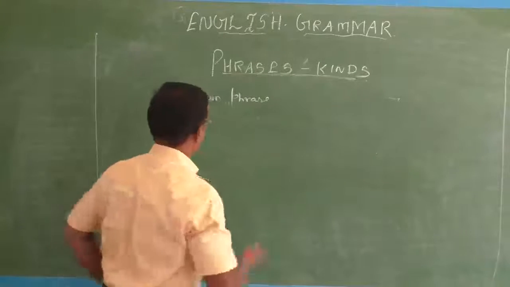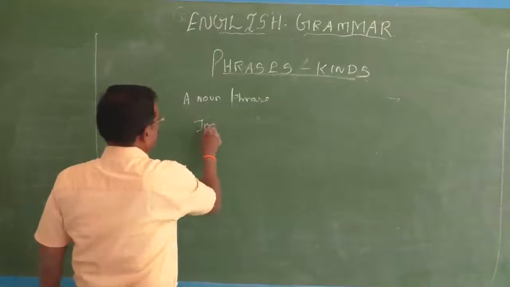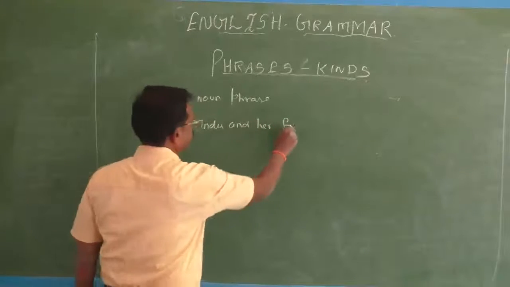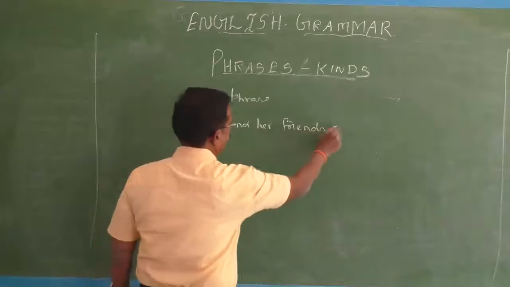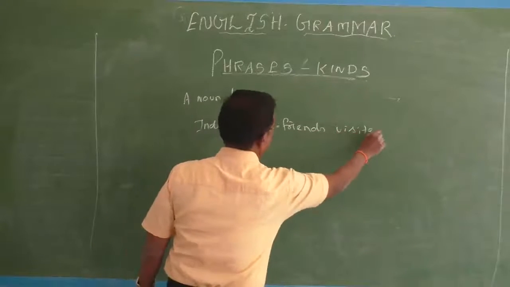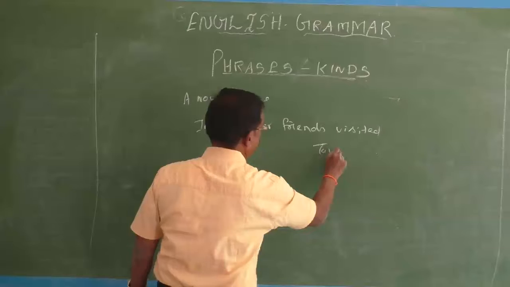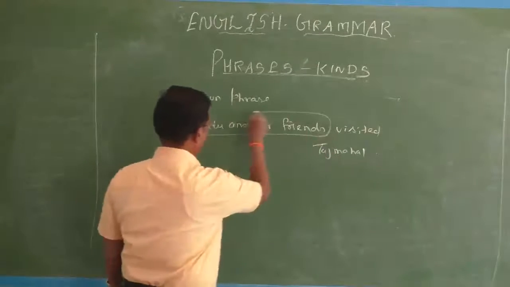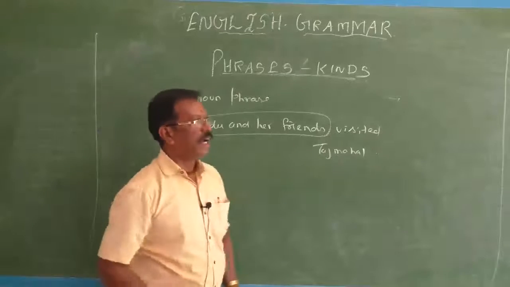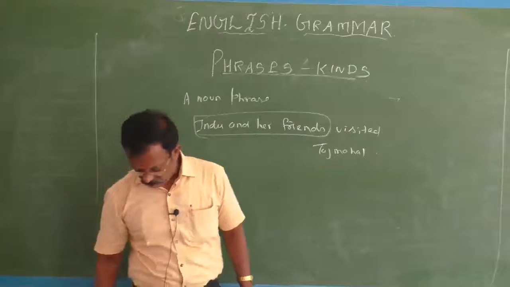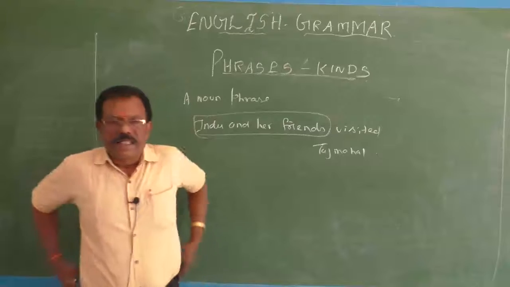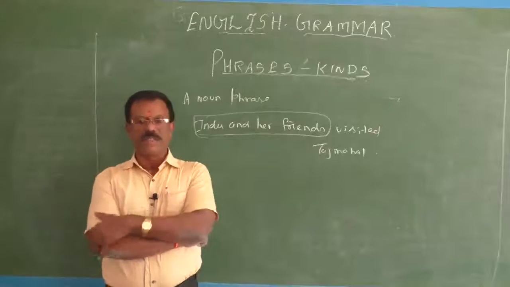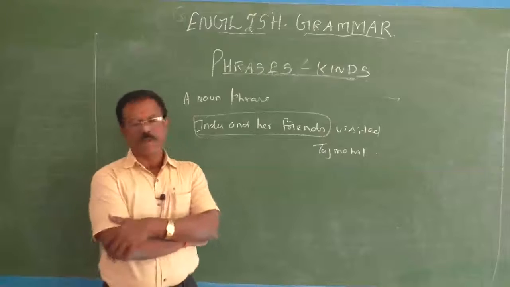Hindu and her friends visited Taj Mahal. Here, Hindu and her friends is a noun phrase. Hindu is a proper noun, and in her friends, her is a possessive adjective and friends is a noun. So here we have used post modifiers.